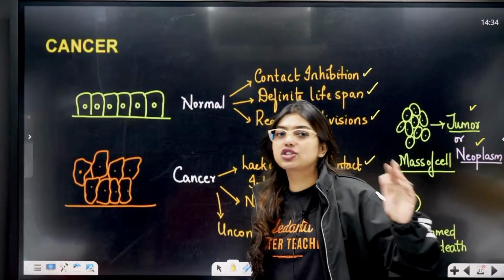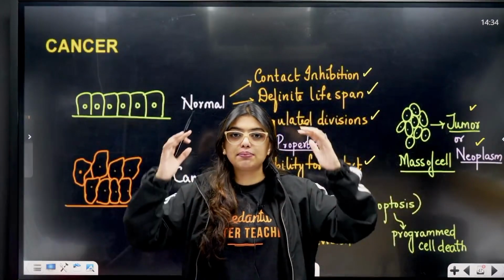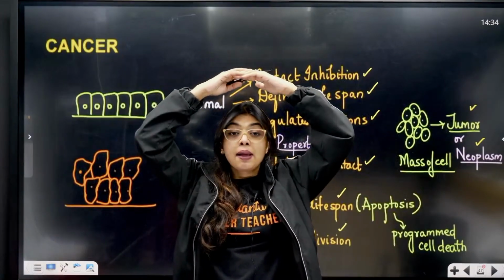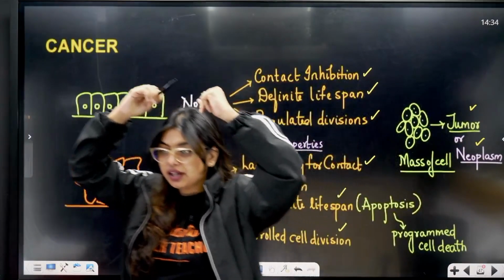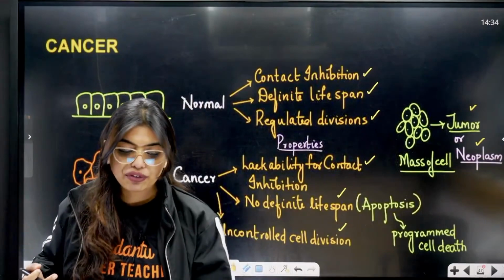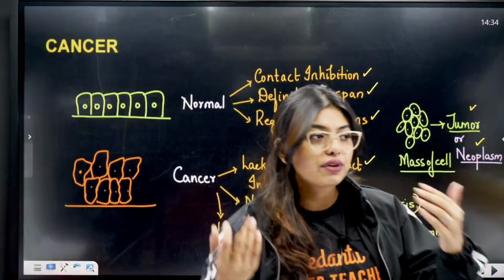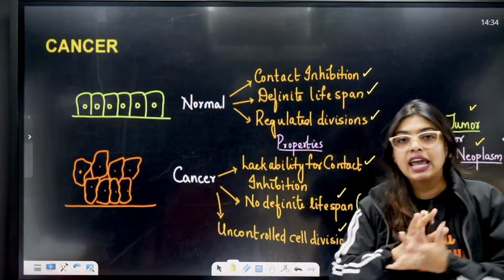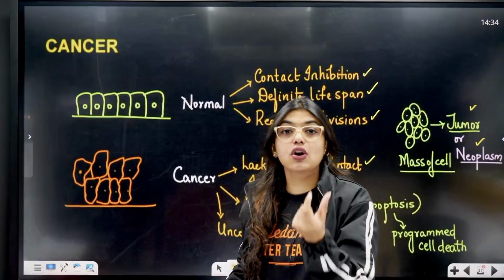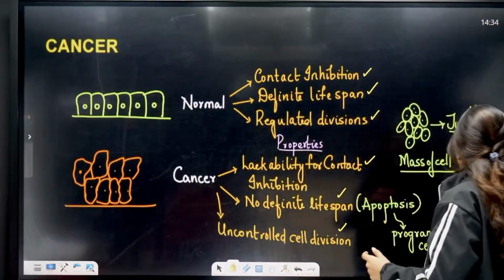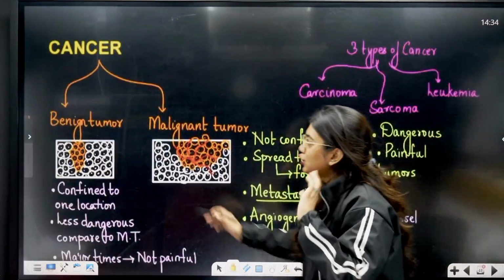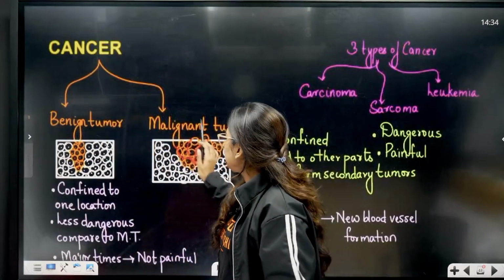Benign, most of the time it's not cancerous. That means it will just grow in one place like this. Okay. Malignant tumor, it will go from here, it will start growing here. It will go from here to here, it will start growing. From here to here, it will start growing. Everywhere it will start growing and that is called metastasis. I'll come to that. So here you see, tumors are two types, benign tumor, malignant tumor.